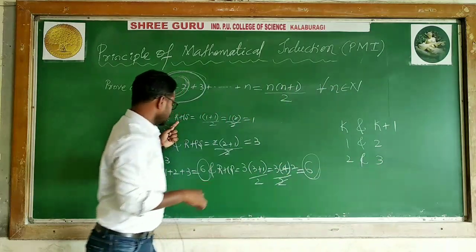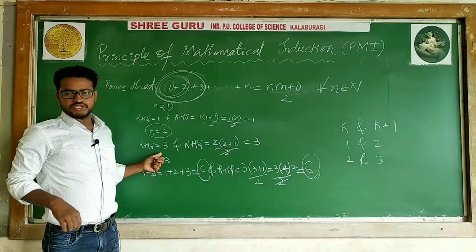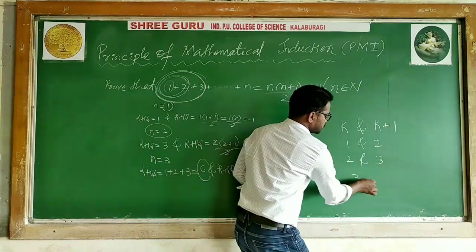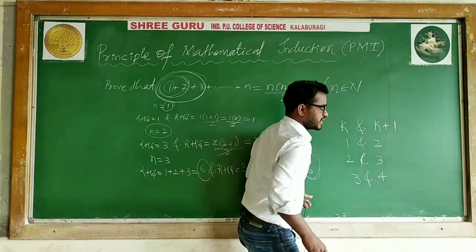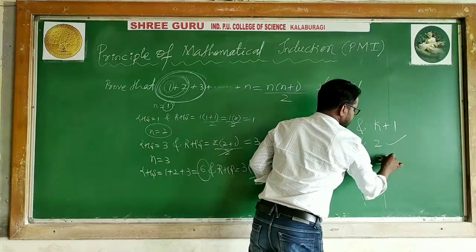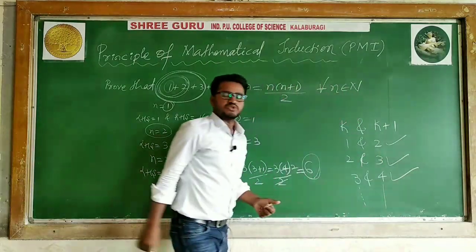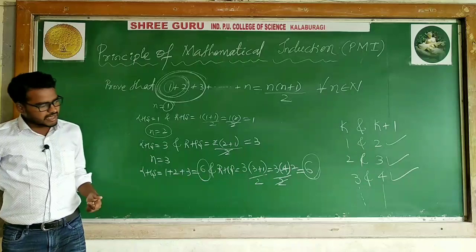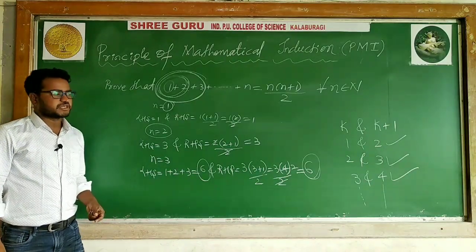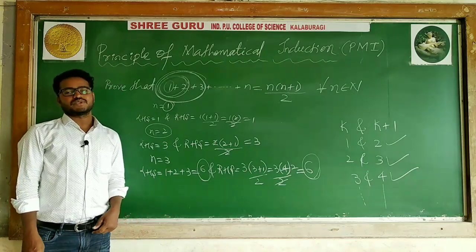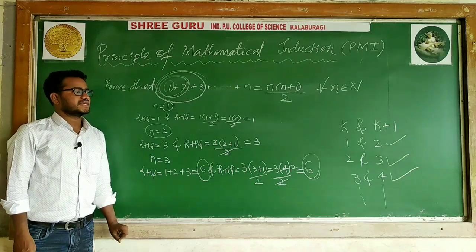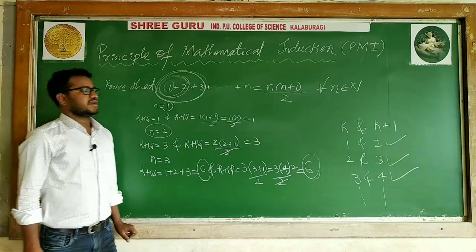I said here 1 is true, 2 is true, 2 is true, 3 is true. If k is 3 and it is true, I can say 4 is true. It will go on and on. Here also true, here also true, here also true. It is happening infinitely. This problem is becoming true for all the natural numbers, meaning 1, 2, 3, 4, 5, 6, 7, and so on.